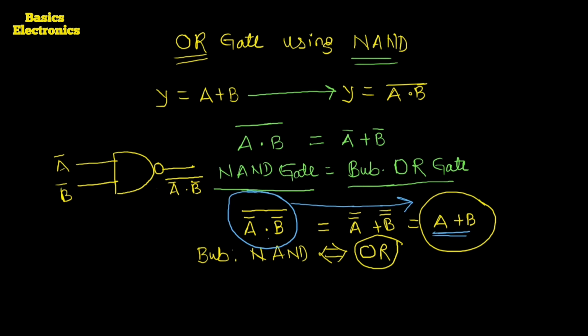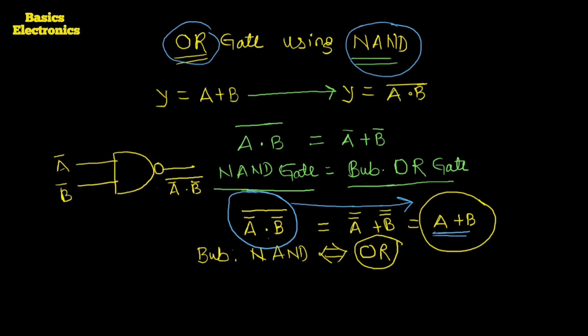Okay, but instead of writing all this theory, we can just write down only two sentences and only one equation. The first one: the OR gate can be constructed by using the NAND gate by applying De Morgan's theorem.